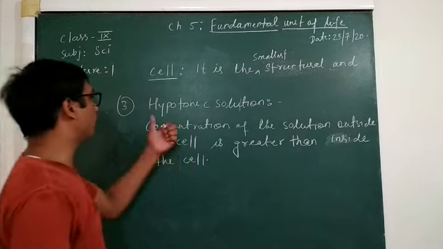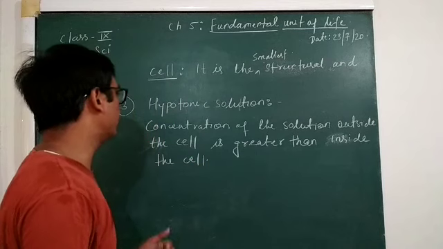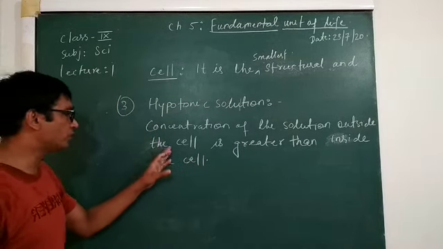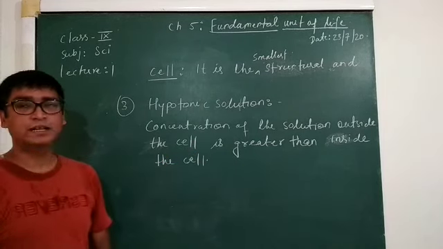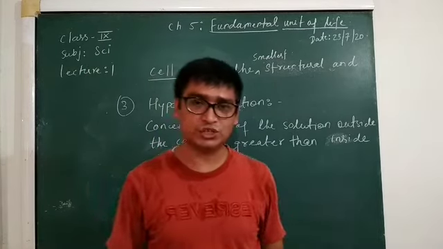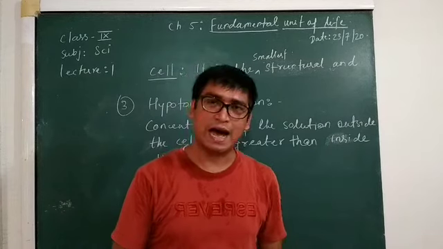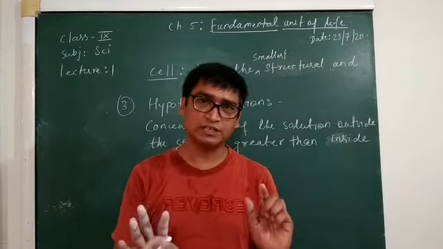So this is all about the hypotonic solution. What I mean to say here is, the concentration of the solution outside the cell is greater than inside the cell. It means the concentration of the medium in which the cell is kept will be higher than the concentration of the cell. Got it?